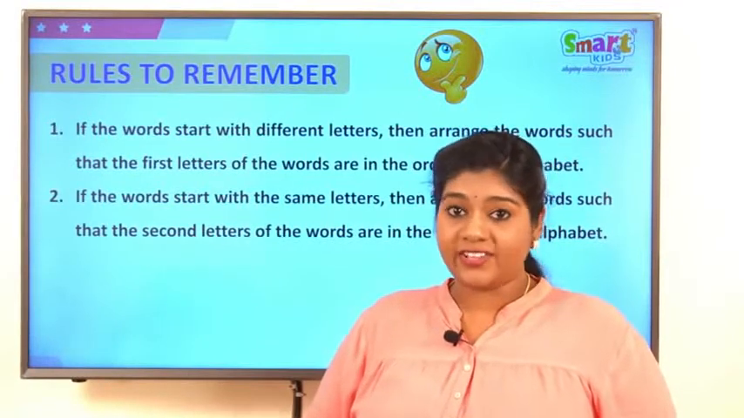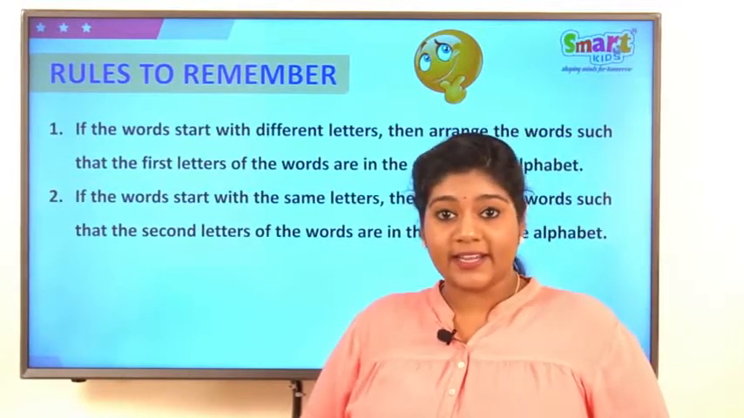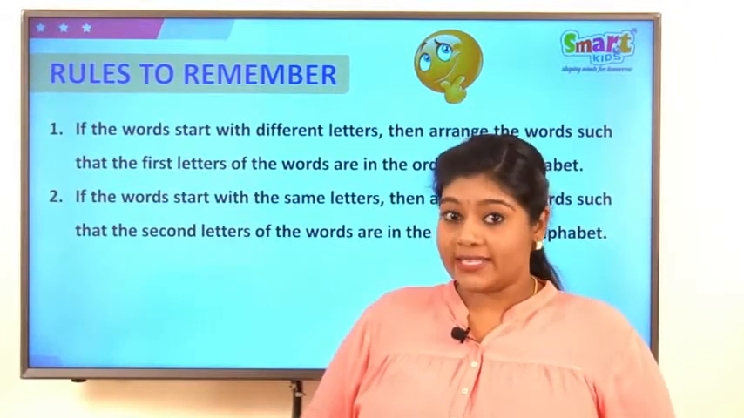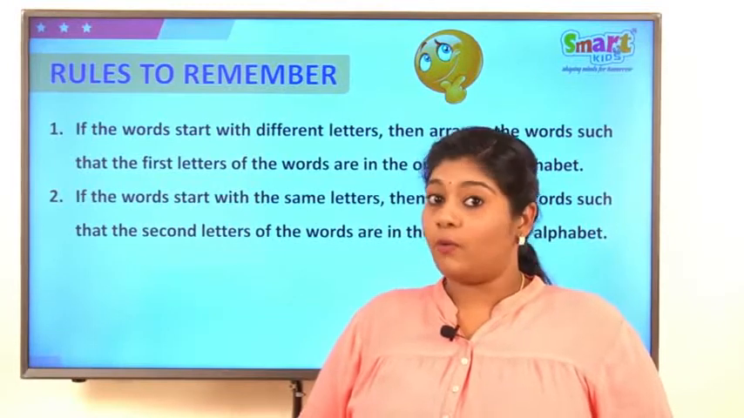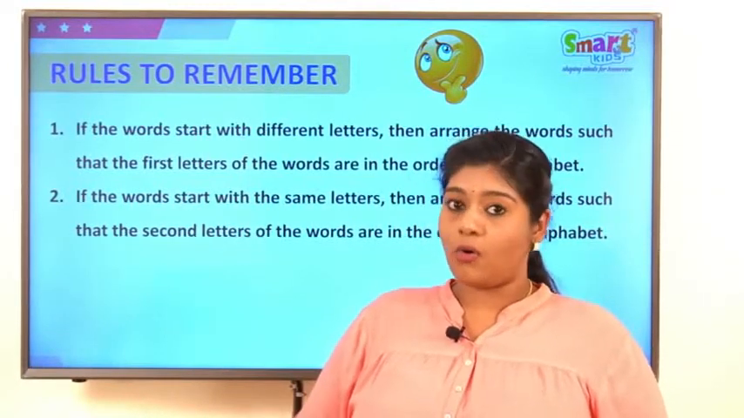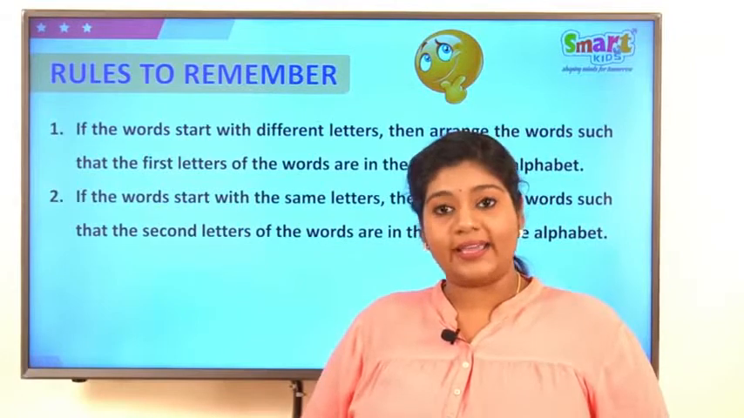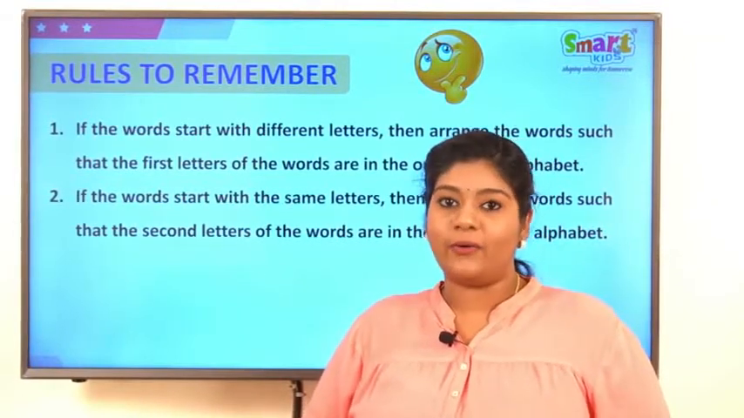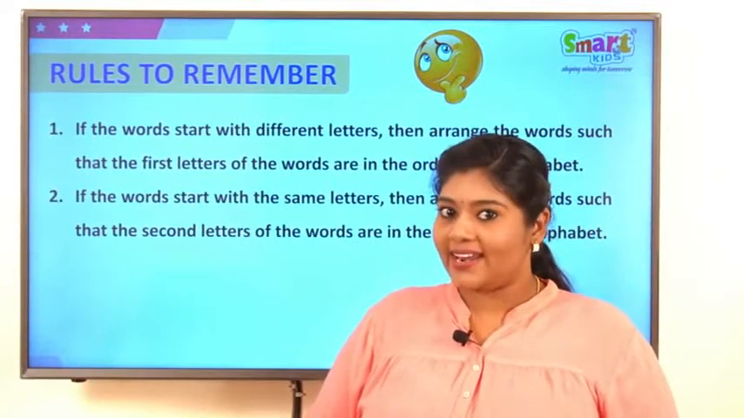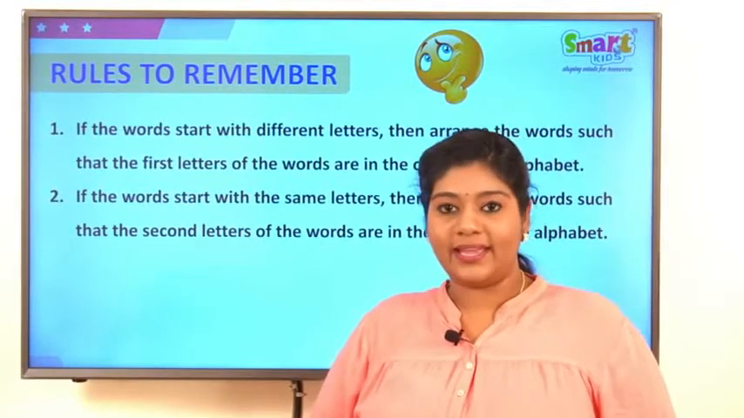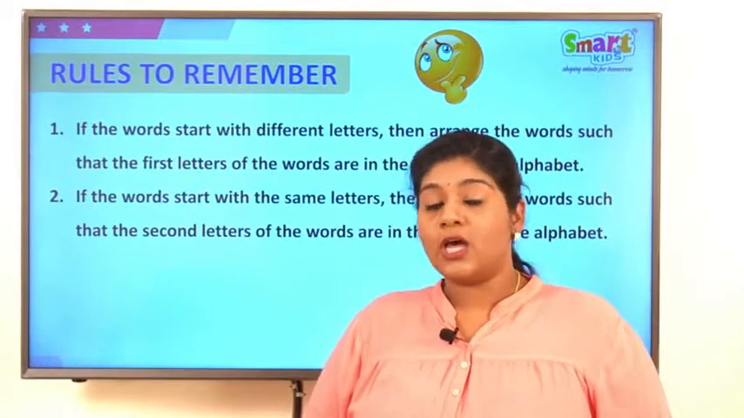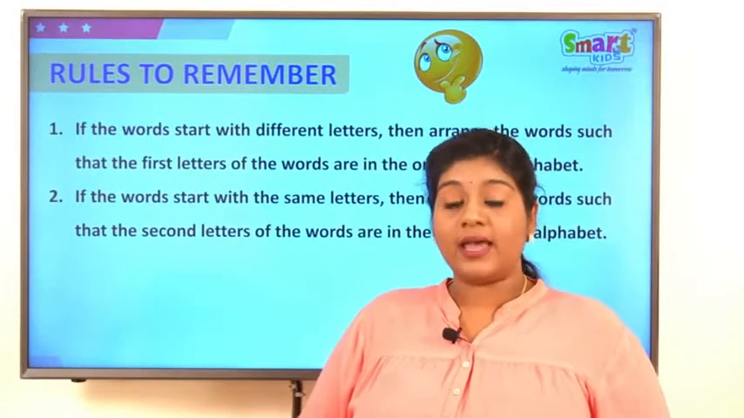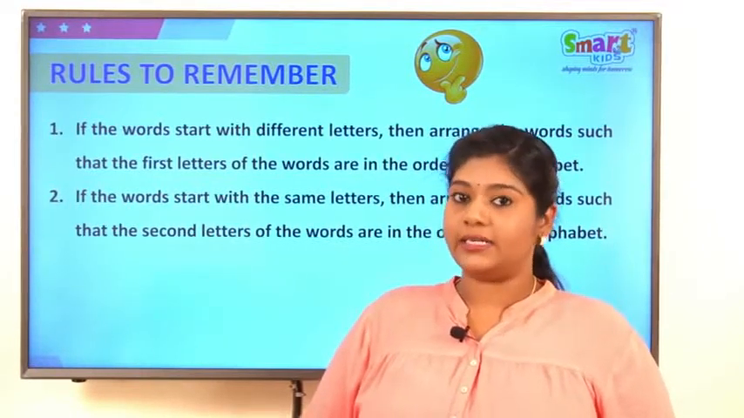So how do you arrange these three words in alphabetical letter? Yes, you have to see the second letter of every word. What is the second letter of mango? A. What is the second letter of mouse? O. What is the second letter of milk? I. So which comes first? A. So which word comes first? Mango. Yes. What comes second? I. That is milk. The third will be mouse. So this is how we have to arrange words in ABC order. Now let us learn about third rule.